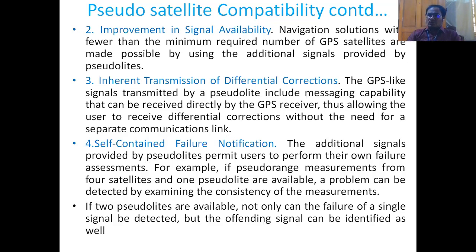Or if 2 pseudolites are available, not only can the failure of a single signal be detected, but the offending signal can be identified as well. Means not only a failure but also the offending satellite can be found.